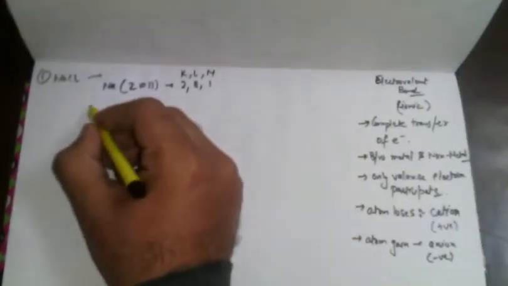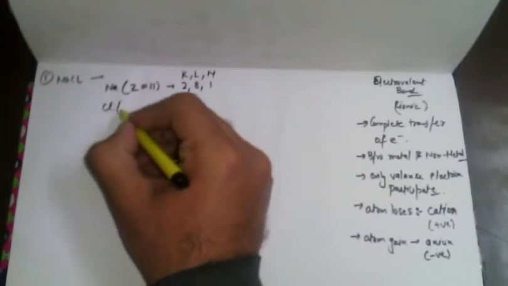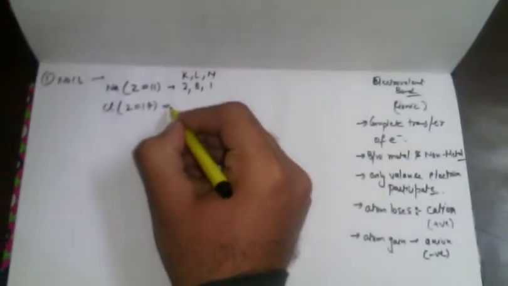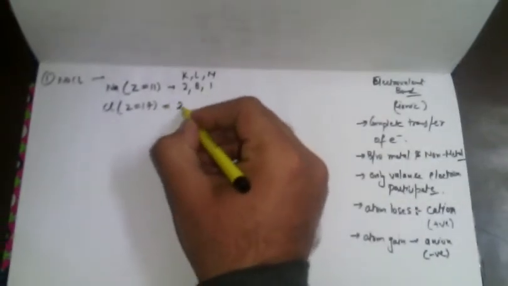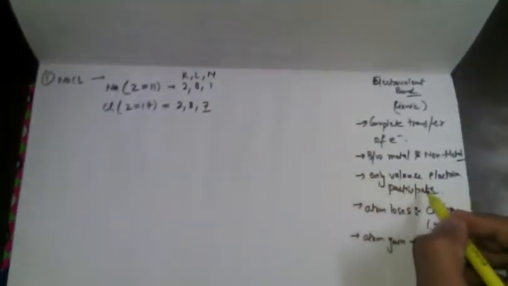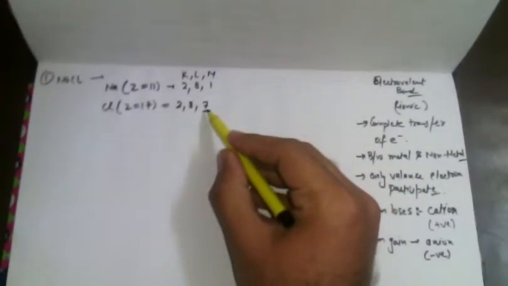Similarly, when we talk about chlorine, since the bond exists between a metal and a non-metal, chlorine has atomic number 17. So it has 7 valence electrons. We write its configuration as 2, 8, 7. Only valence electrons will participate. How many electrons do they have? They have 7 electrons.